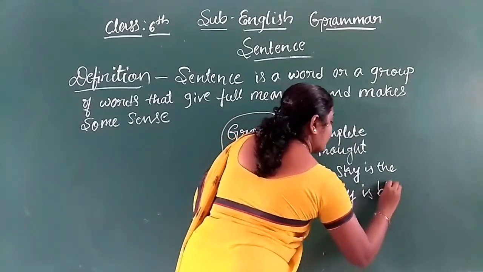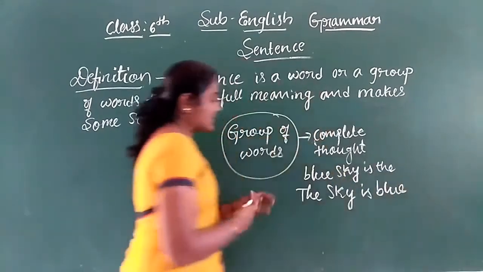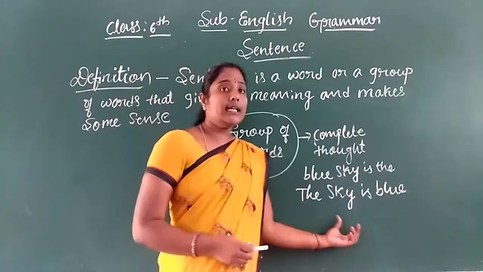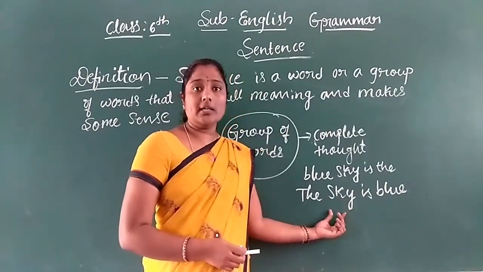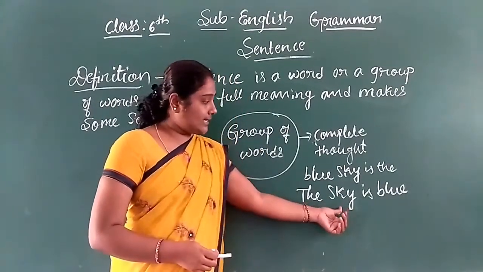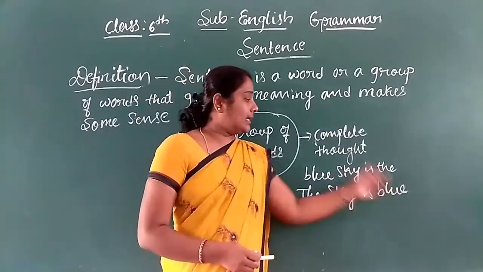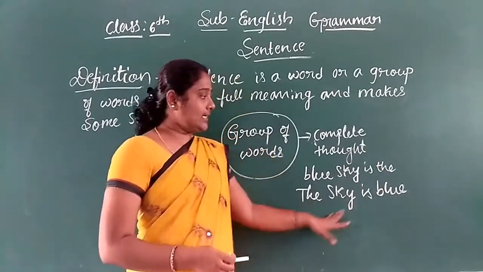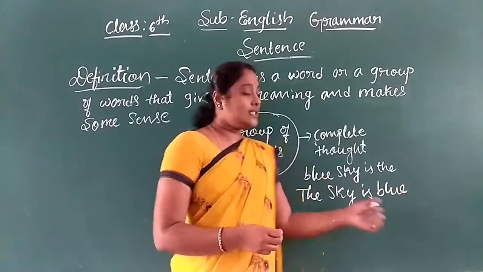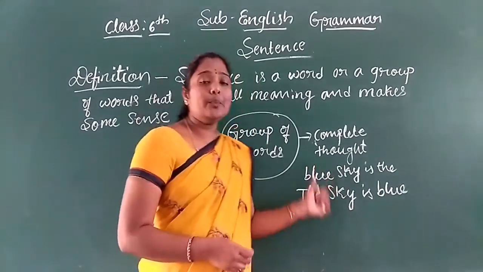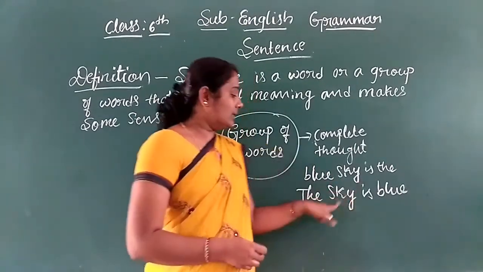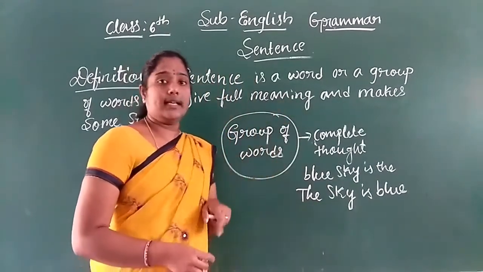In this second sentence we completely get a thought. This sentence lets us know the color of the sky, that is blue. So the sentence gives a complete thought. This is the example for a sentence.